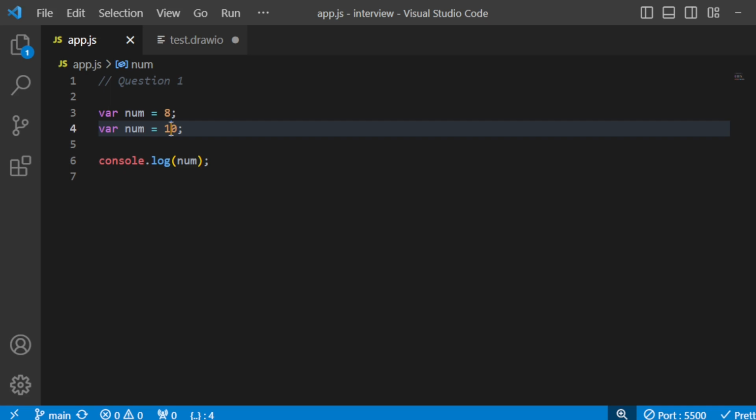But you cannot do this with other variables like let and const since they are block scoped. We'll go through that in future. Let's go to the next question.